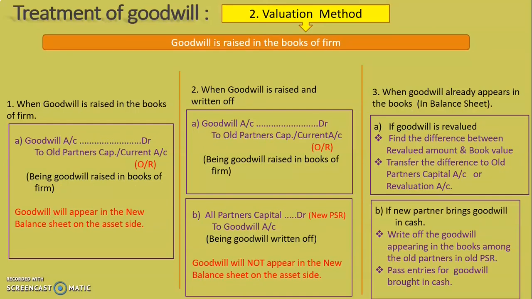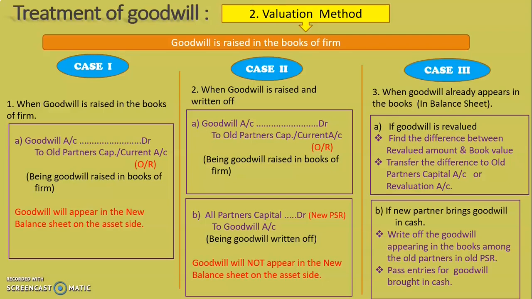Under valuation method, when goodwill is raised in the books of the firm, this is the case 1. When goodwill is raised and written off, case 2. And when goodwill already appears in the books, case 3. Now in this sum which we are solving, it says goodwill is raised. So this is case 1 under valuation method.